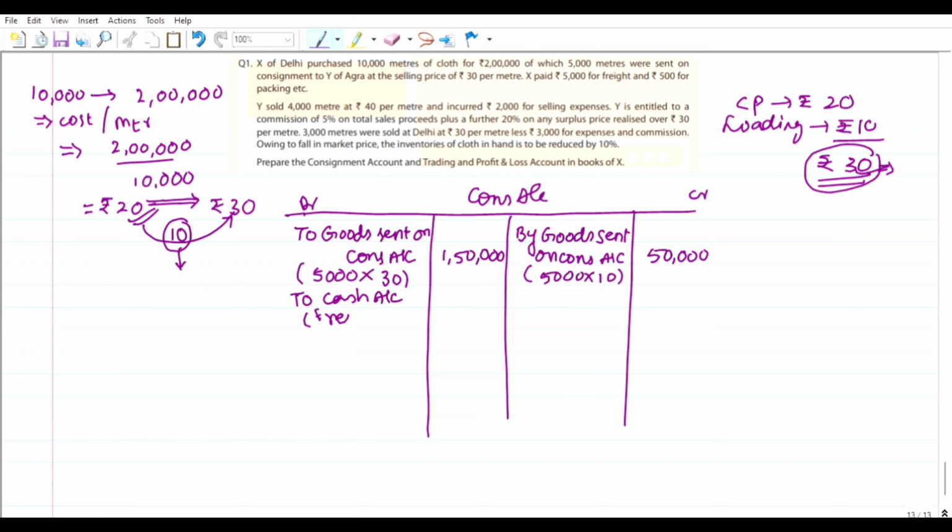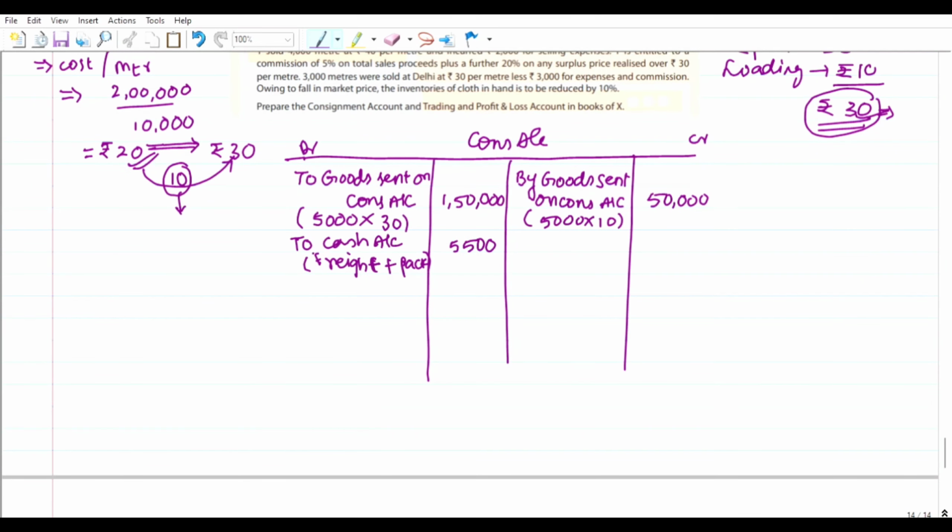Cash account I am writing here, or you can write bank account also. Freight plus packing expenses, all of rupees 5,500. Okay, these are the expenses of the consignor. Now let us see the expenses of the consignee. That is the third step here.